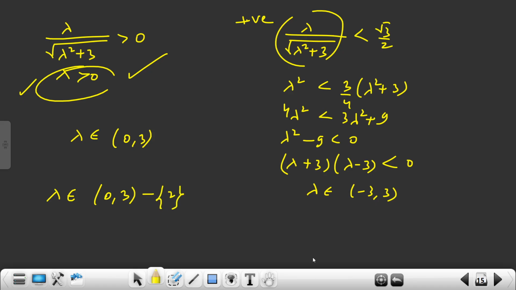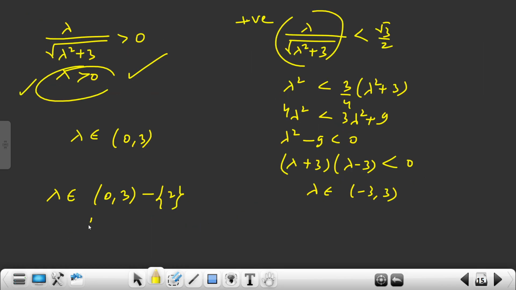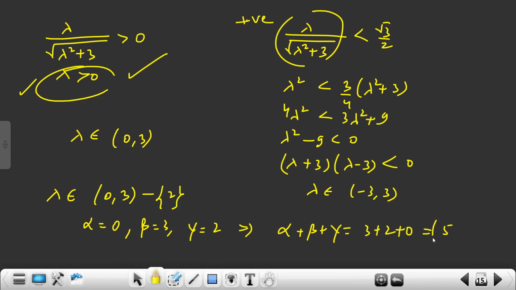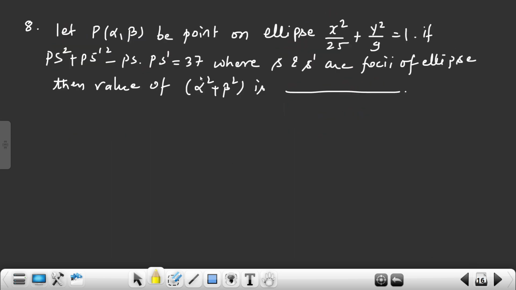Now they have given alpha to beta minus gamma. So what is the alpha value? 0, beta value 3, gamma value 2. What have they asked? Alpha plus beta plus gamma. And that is how much? 3 plus 2 plus 0, that is 5. So my answer is 5 here. I hope this question is clear, right? Simple question from vector, not so much in-depth concept. A little bit of calculation is there.